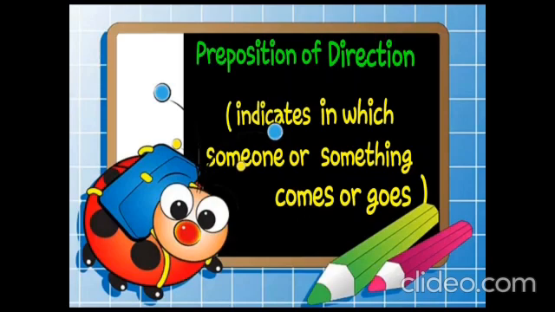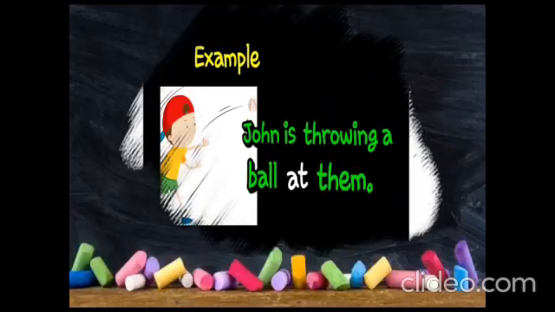Let's see some examples. John is throwing a ball at them. In this sentence, at represents the direction that the ball is moving. It indicates a preposition of direction.